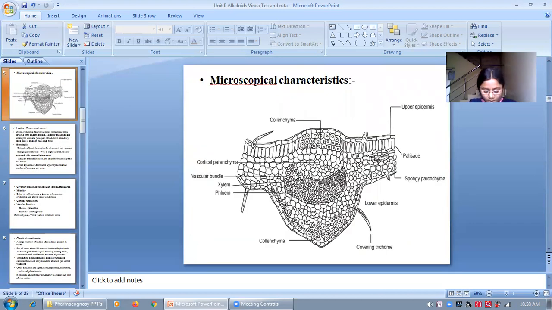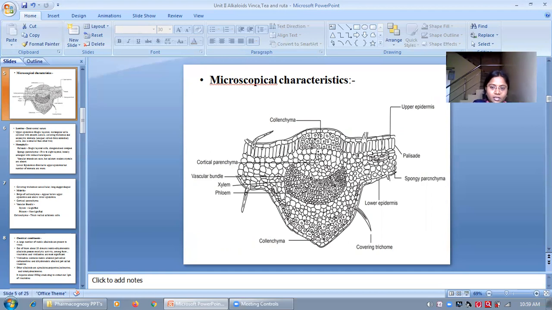After that, its microscopical characteristics. See here the microscopical diagram of Vinca. The first layer is the upper epidermis. This diagram is seen in transverse section under the microscope. Microscopical characteristics means the characteristics which are studied under the microscope.